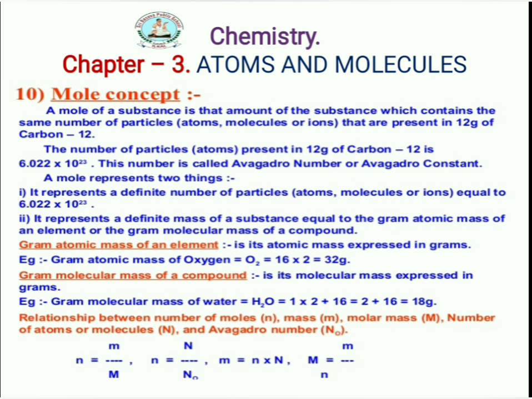Here is the relationship between the number of moles n, mass m, molar mass M, number of atoms or molecules N, and the Avogadro number N0. Therefore we may write n is equal to m by M, n is equal to N by N0, or m is equal to n into M, or N is equal to n into N0. These are the formulas we can use for the mole concept.